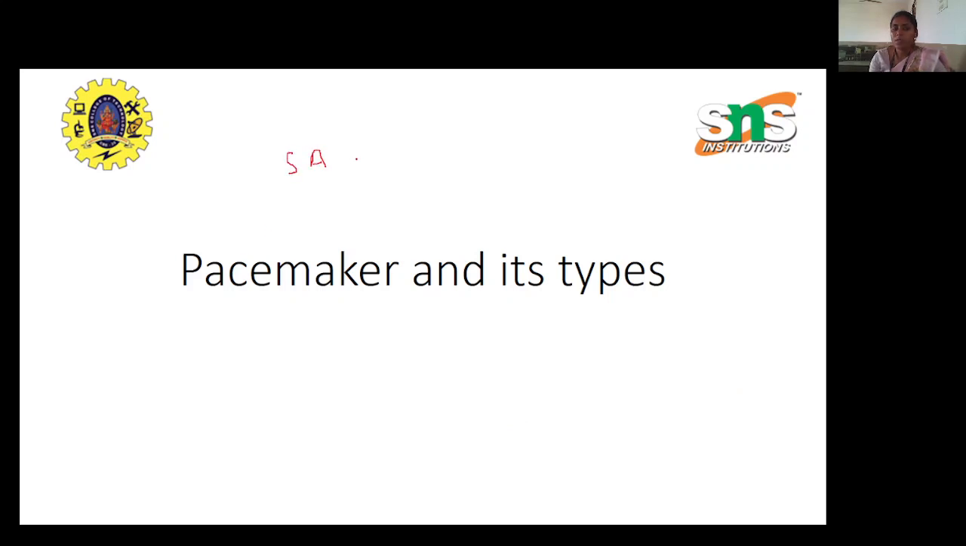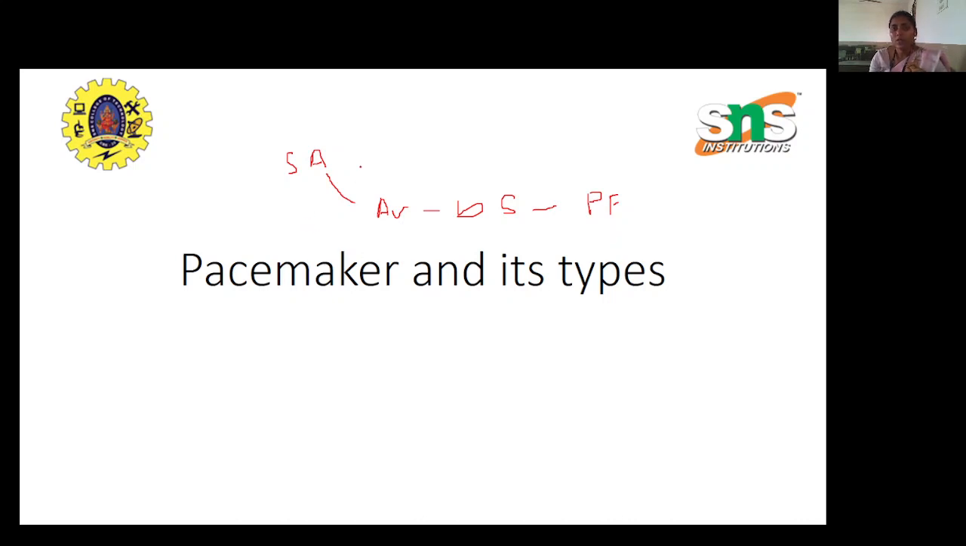This SA node is mainly responsible for generating the electric impulse that makes the atrial muscles contract. SA node stands for sinoatrial node, right? From the SA node, the electric impulse has to travel all the way down to the AV node, and then from the AV node it has to reach the bundle of His, and then the Purkinje fibers, right? These are the nodes present in the heart, which are mainly responsible for synchronous contraction and relaxation of heart muscles, so that we have a proper, regular beating of the heart, right?